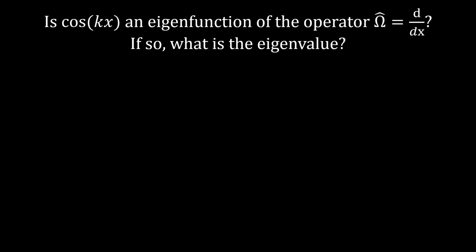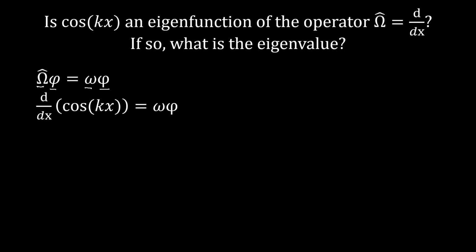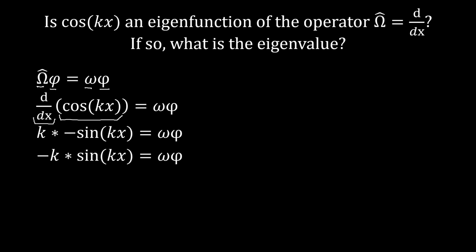So let's try another example. Let's see if cosine kx is an eigenfunction of d dx, or our first derivative operator. So first off, we'll write our general relationship from the third postulate of quantum mechanics. Operator applied to eigenfunction is equal to a constant times our eigenfunction. And let's plug in. We know that omega, our operator, is d dx, and then our trial eigenfunction is cosine of kx. From here, let's differentiate to get k times negative sine of kx, or more simply written, negative k times sine of kx.